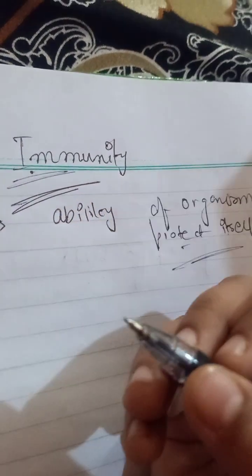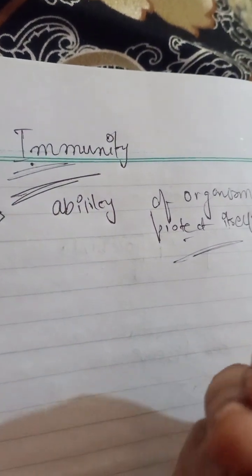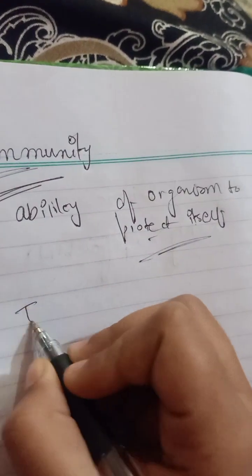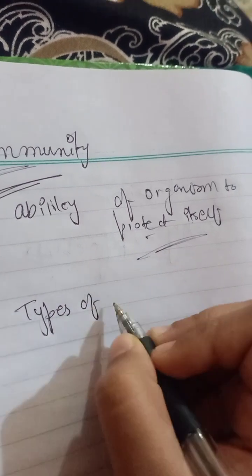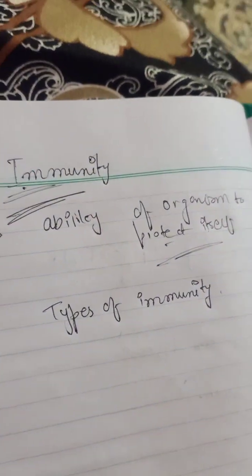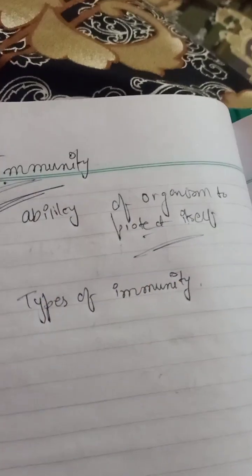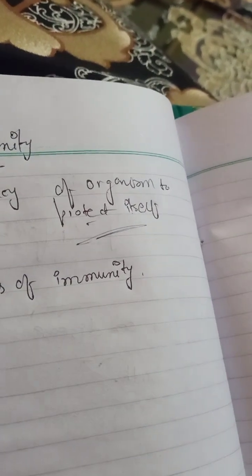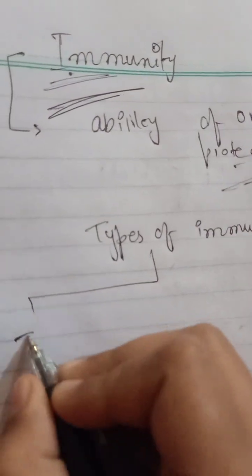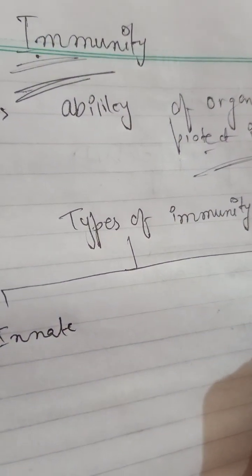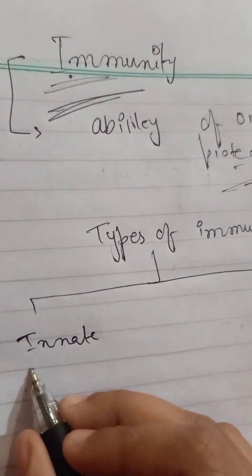What is immune power? Immune power means the ability to fight with pathogens, as you all know. Now if we talk about the types of immunity, we have two types. First of all, we have innate immunity and acquired immunity. Acquired immunity we'll discuss tomorrow. In this video, we'll just discuss innate immunity.